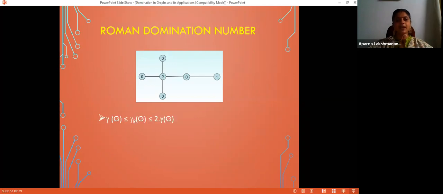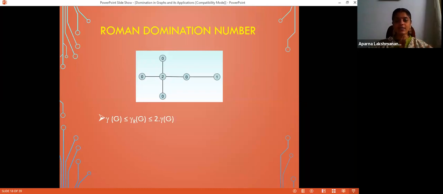Now, you take a Roman dominating set. You consider all vertices which have non-zero values. This gives you a dominating set. Every vertex which is labeled 0 is adjacent to a vertex which is labeled 2. So I am taking all vertices which have non-zero values, right?